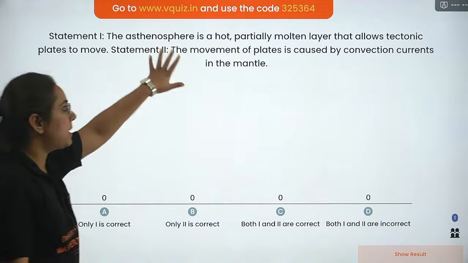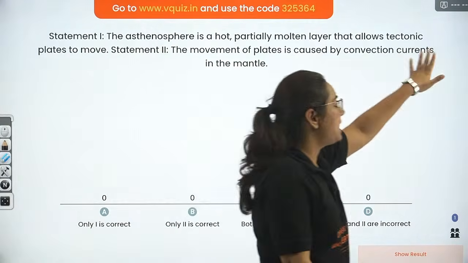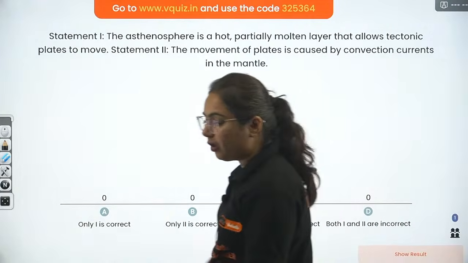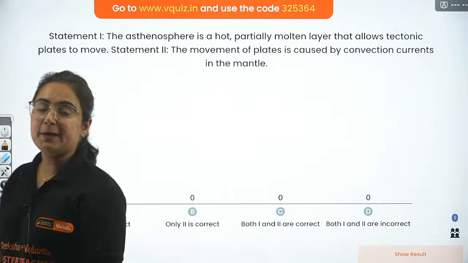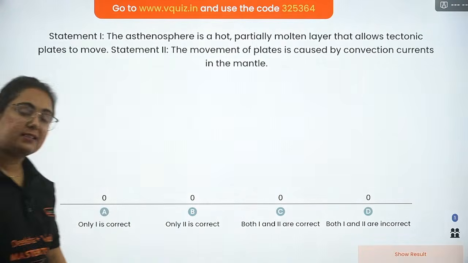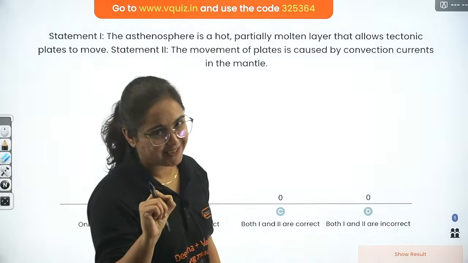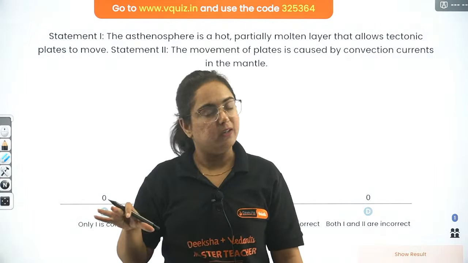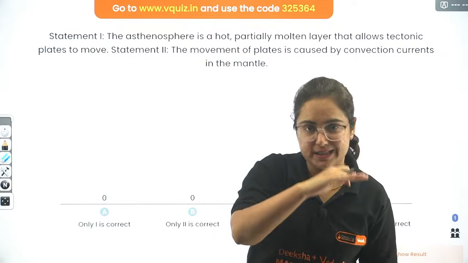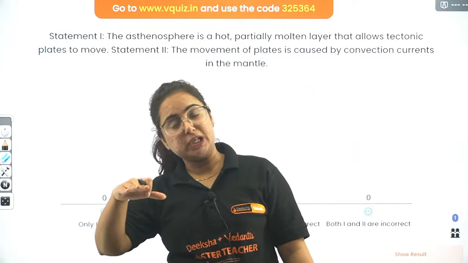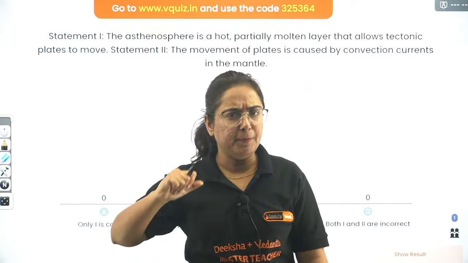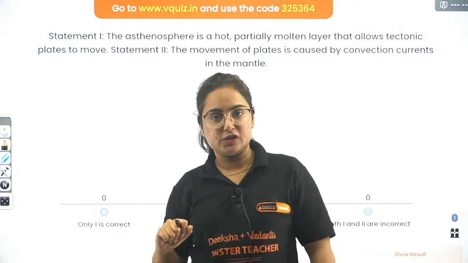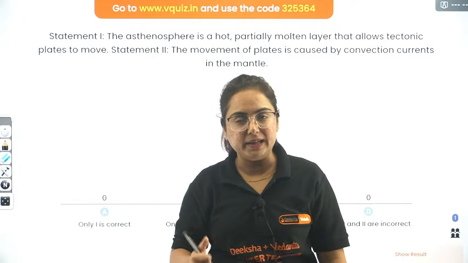The asthenosphere is a hot, partially molten layer that allows the tectonic plates to move. So, beta, according to the tectonic plate theory, the earth's crust is divided into certain plates: continental plates and oceanic plates. The continental plate contains the landforms, the oceanic plate contains the water bodies. Why are these plates continuously moving? Not on each other, on the mantle.